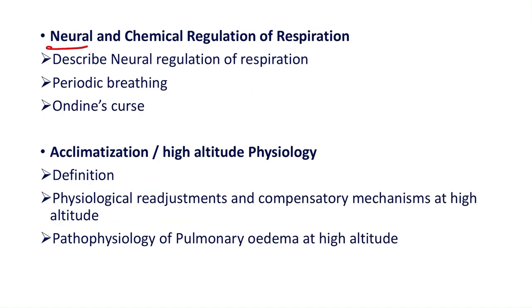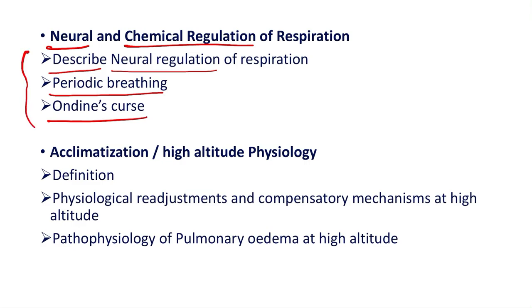Then neural and chemical regulation of respiration. Most of the time in the long answer questions, neural regulation is asked. So the question can be describe the neural regulation of respiration. Then add a note on periodic breathing, add a note on Ondine's curse. So this can be the part of the long answer question on neural and chemical regulation. Most frequently neural regulation is asked.